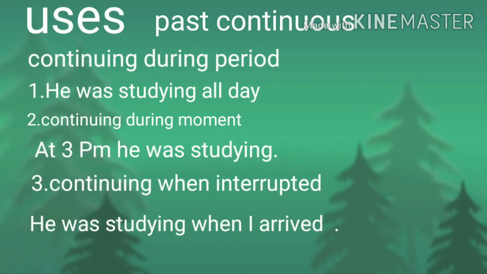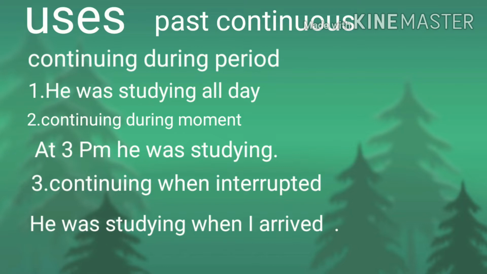Now let's see the uses of past continuous tense. Number 1, continuing during period. For example, he was studying all day. So all day is the period when he was studying. Number 2, continuing during moment. At 3 p.m. he was studying. So at 3 p.m. is the moment when he was studying.